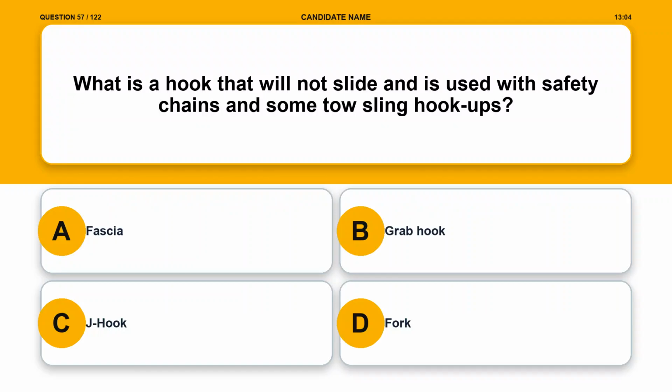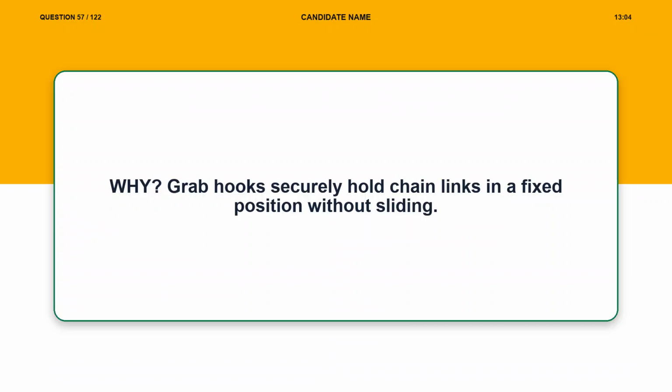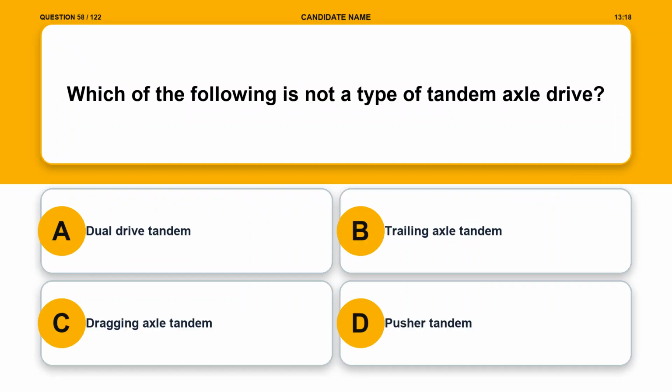hookups? Option A. Fascia. Option B. Grab hook. Option C. J-hook. Option D. Fork. The correct answer is option B. Grab hook. Explanation. Grab hooks securely hold chain links in a fixed position without sliding. Question 58. Which of the following is not a type of tandem axle drive?